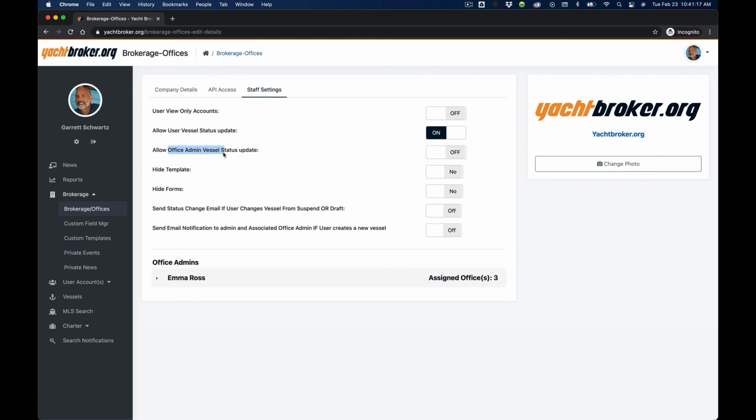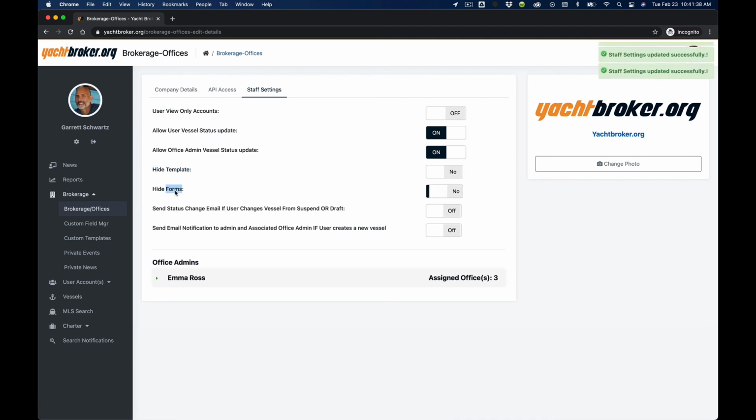Office admin, this restricts the rights to an office admin to only allow a status change rather than completely create and edit a vessel. Hide templates, that means that anything for multi-vessel or single vessel marketing material will be hidden. They won't be able to create PDF files, email templates, etc.